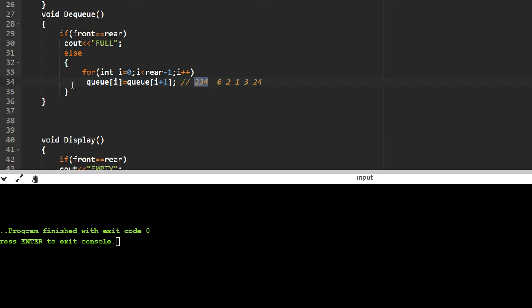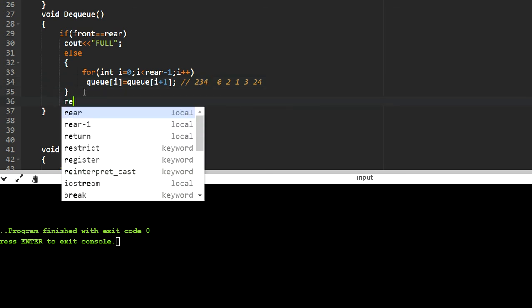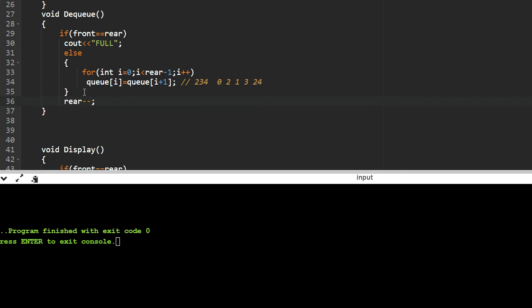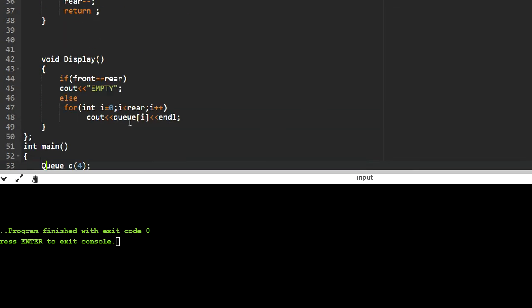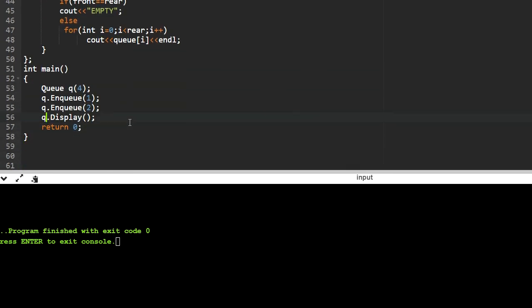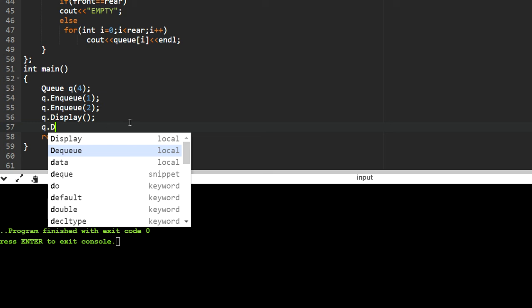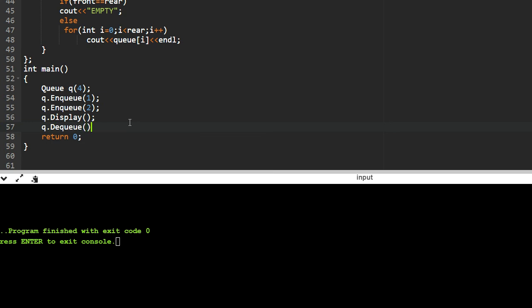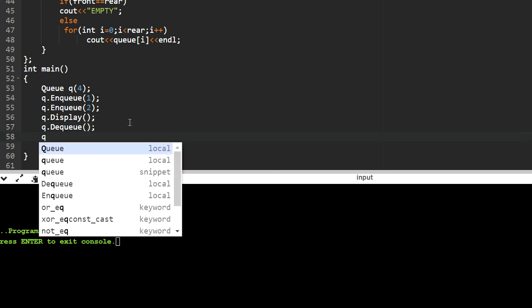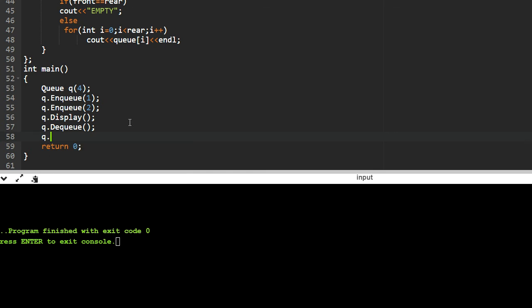In the last step you have to do rear minus minus, because one element is removed, so the size should also be reduced by 1. Now when I display, q dot dq, and then I display with q dot display.